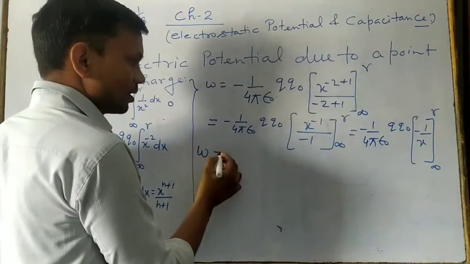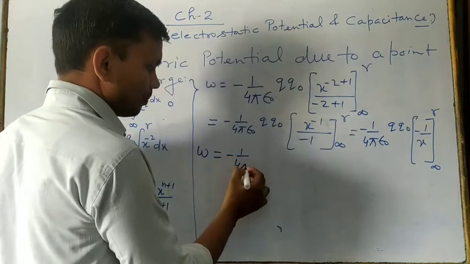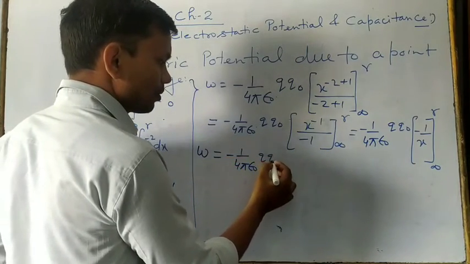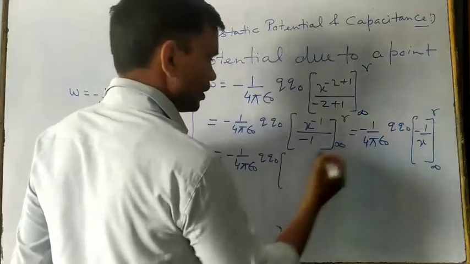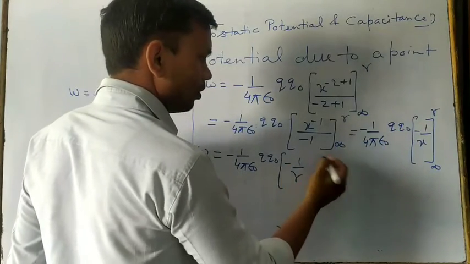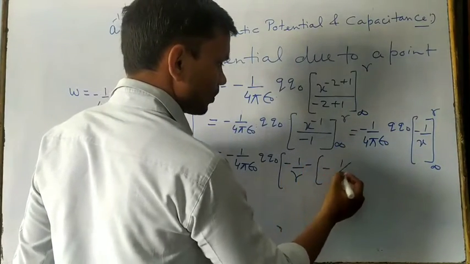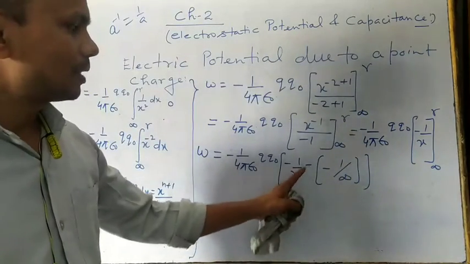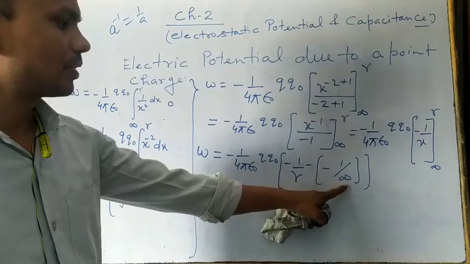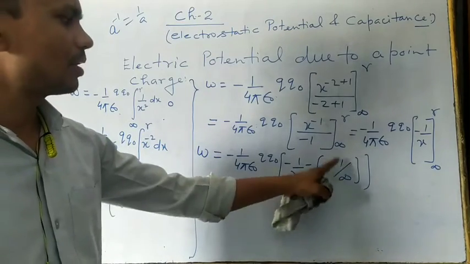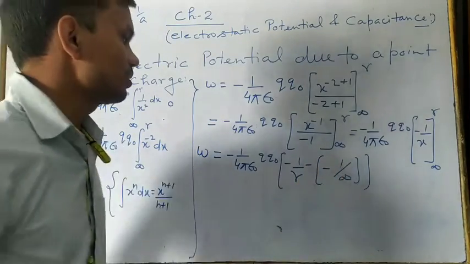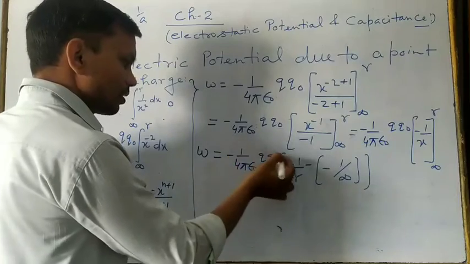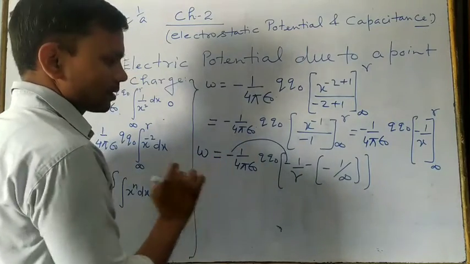So W is equal to minus 1 upon 4 pi epsilon naught q naught, then upper limit minus 1 by r, minus lower limit minus 1 upon infinity, right? In place of x we are putting infinity and here r. So 1 upon infinity is 0, so that whole term is 0, and minus times minus becomes plus, right.